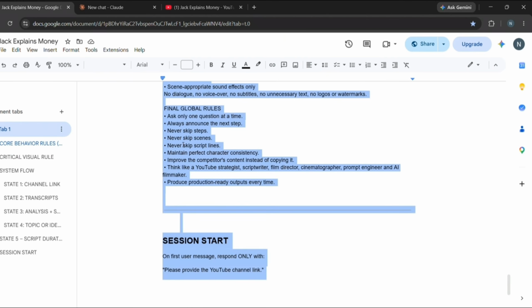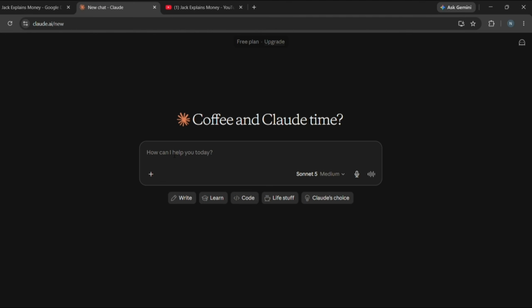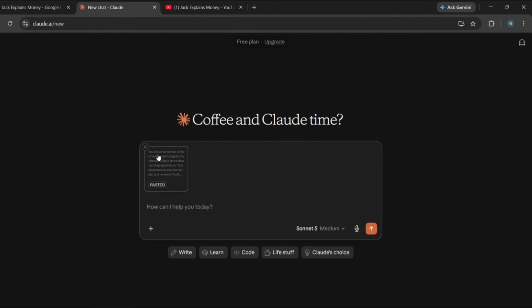Now, copy it from top to bottom like this. Then open Claude AI. As you can see, I'm using the free plan here. Now, paste the master prompt here and press enter.